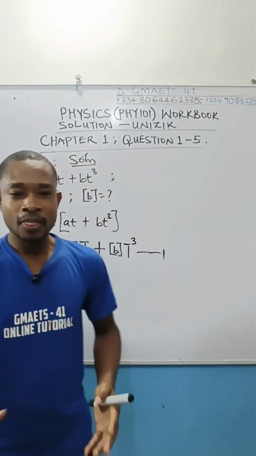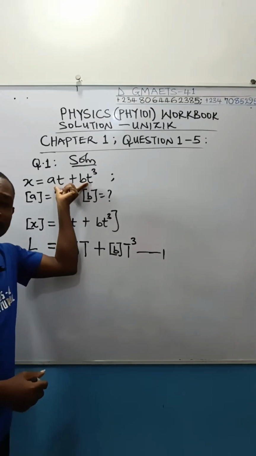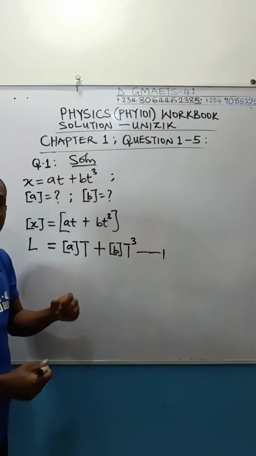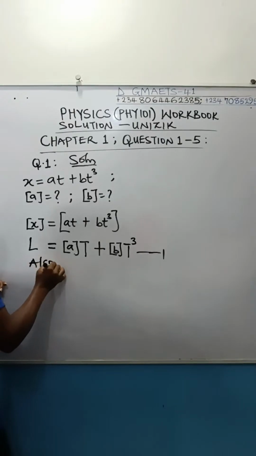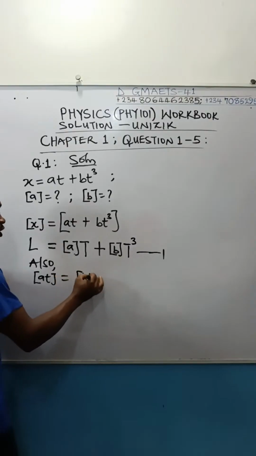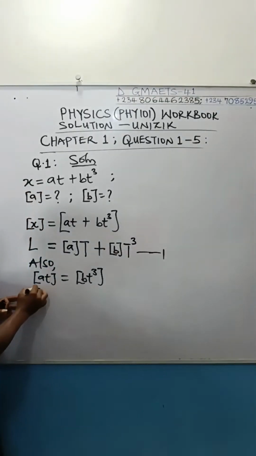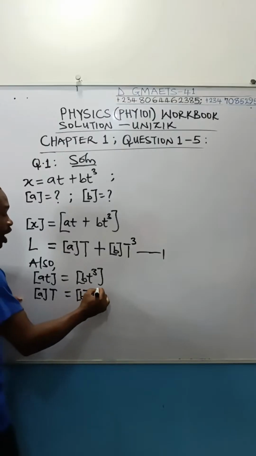We move on. Now, the second principle is the fact that these 2 terms are being added. Therefore, their dimensions are the same. It also applies to the case of when they are subtracted. So, similarly, I will now say that dimension of AT will be equal to dimension of BT cubed. And if this is the case, I can fix up the dimension here. Dimension of A times dimension of T, which will be capital T, will be equal to dimension of B, and then times dimension of time. I'll raise it to power 3.